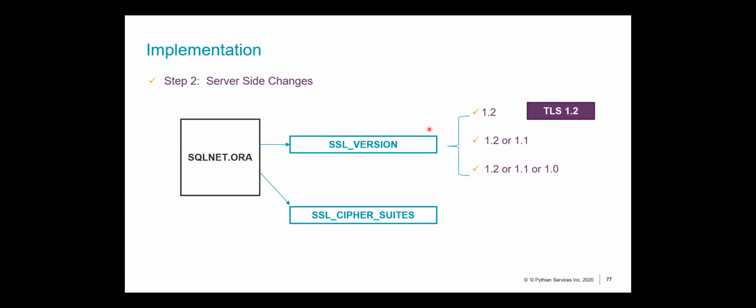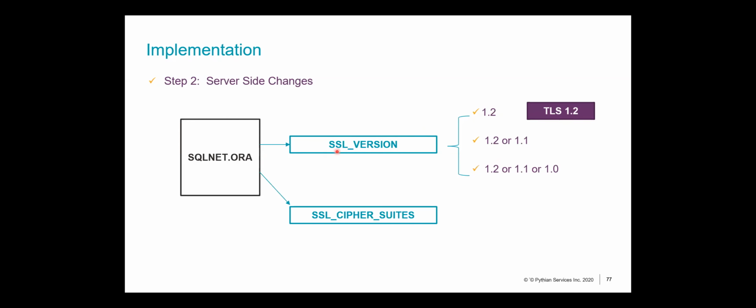So once you've set your wallet location in your SQLnet.ora as well as your listener.ora, the next thing that you'll do is choose your SSL version. Now, this is how you implement TLS 1.2, where you can set your SSL version parameter to 1.2 or any of these depending on what you need. If you want TLS 1.2, you'll of course choose 1.2 parameters.